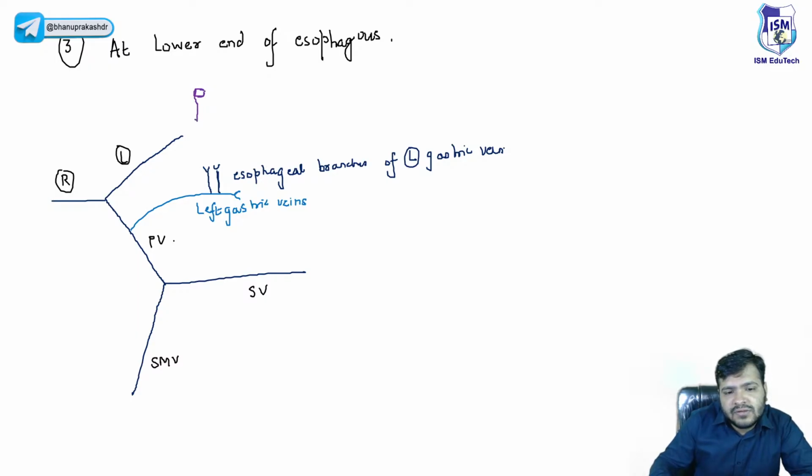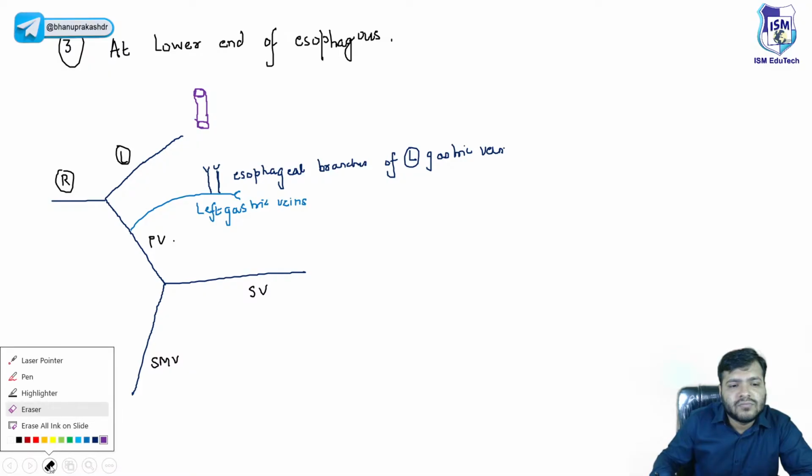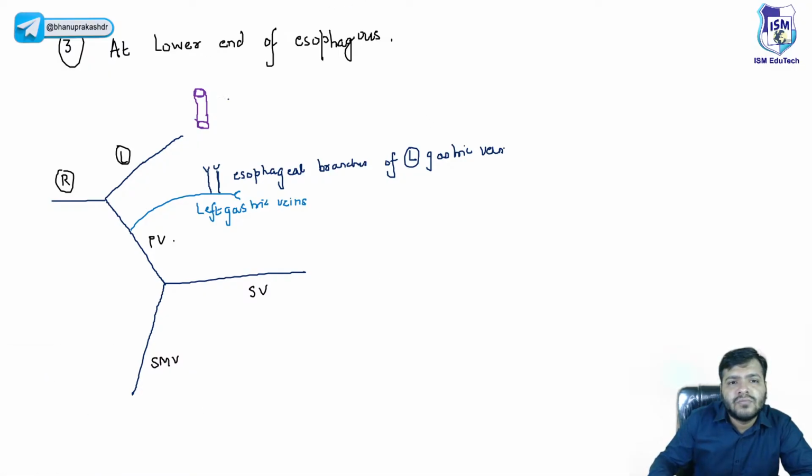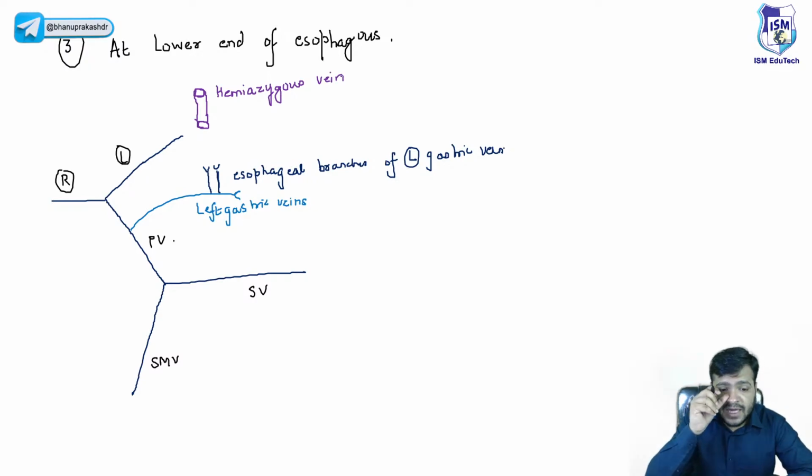Now let us suppose this is the hemiazygos vein. The hemiazygos vein, okay, also has these esophageal branches.